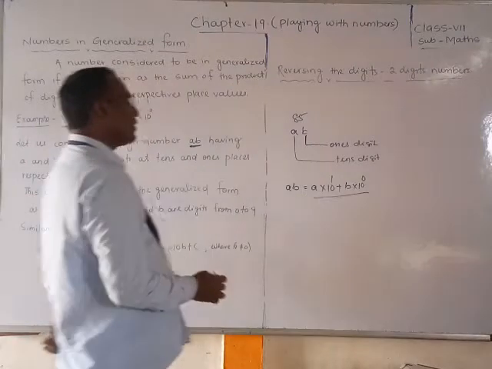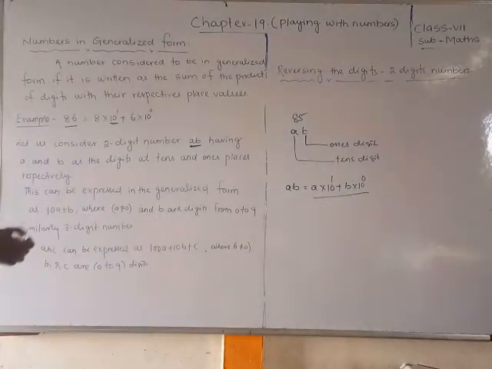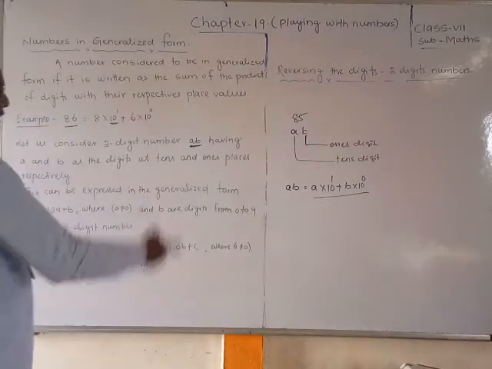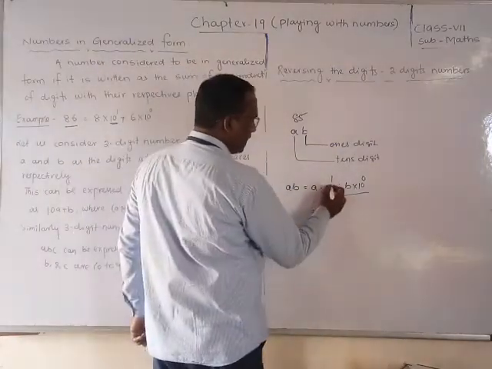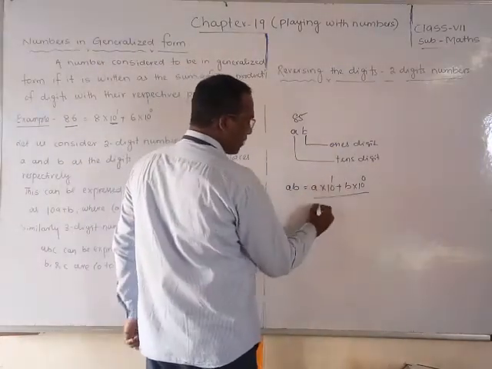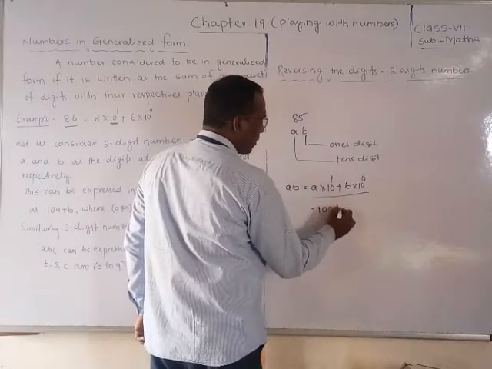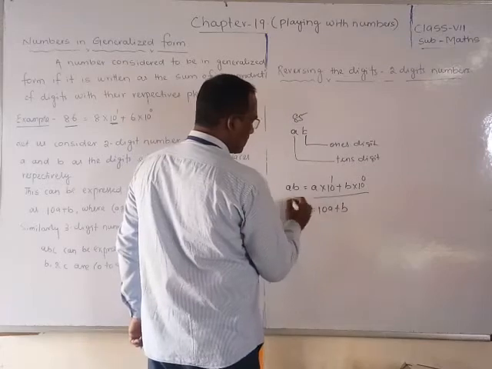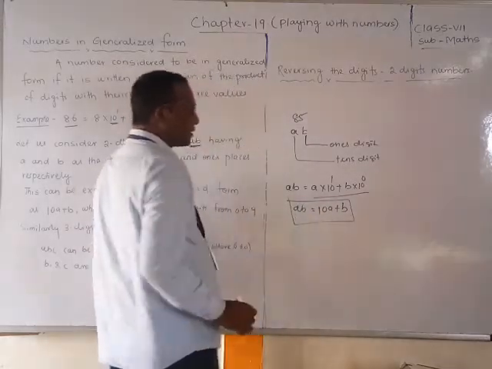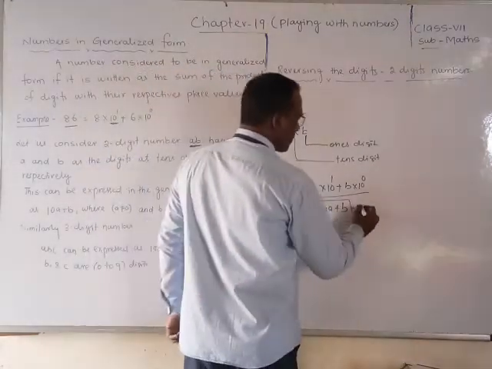If you write like this, it is one generalized form. Instead, 10 power 1 means 10, so you can write 10A plus B, with 1 for B. So AB is equal to 10A plus B. This is the generalized form.